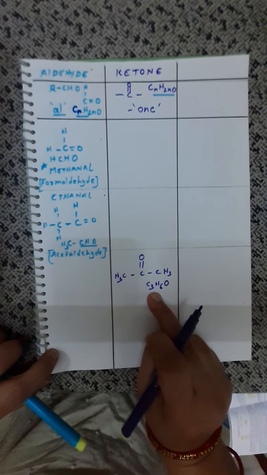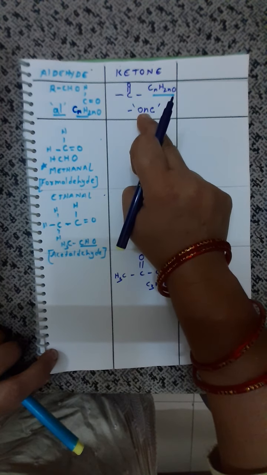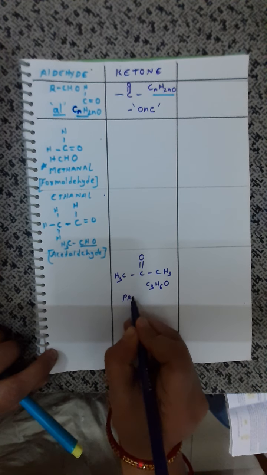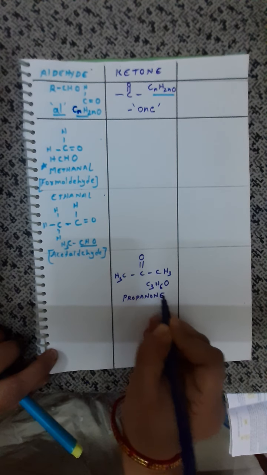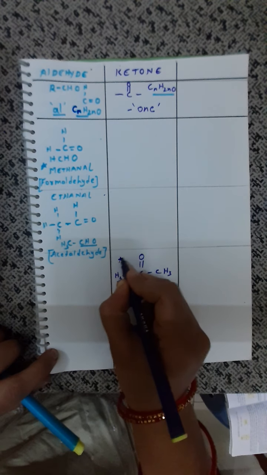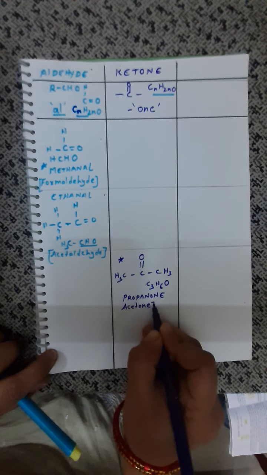So what is the name of this compound? It will be named as what? As I told, the name will end in "-one". So what is the alkyl group? Prop. So the name is propanone. What is its name? Propanone. Clear children? Now remember, this is commonly called as acetone.